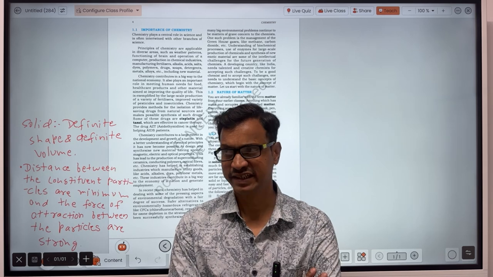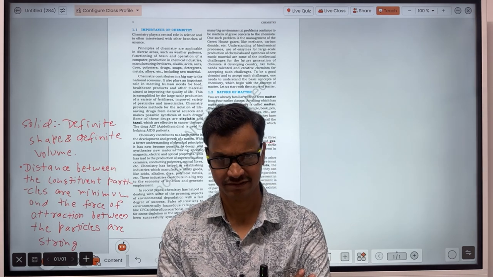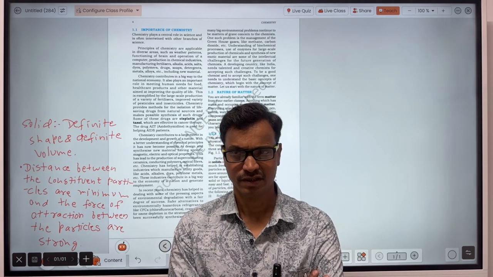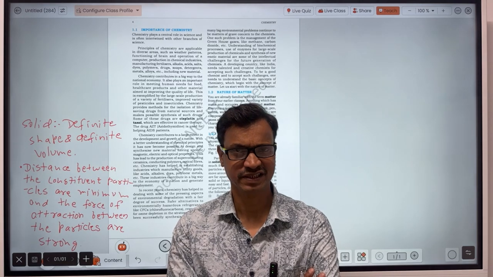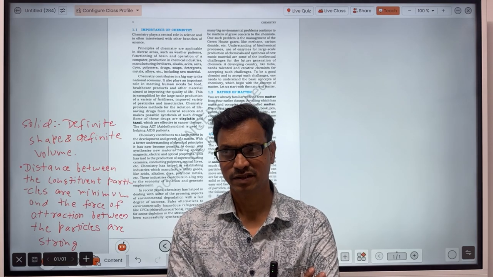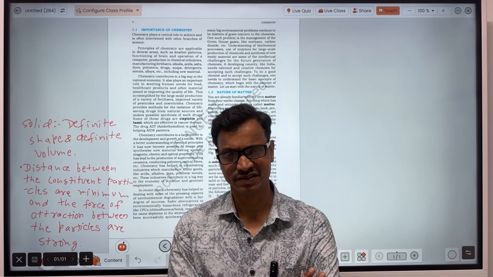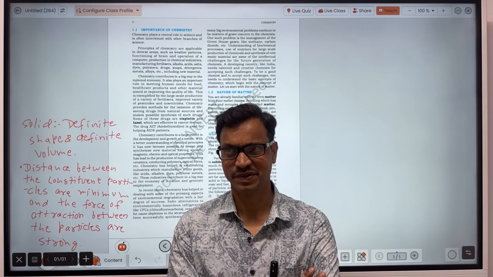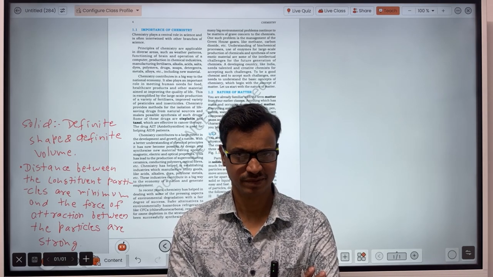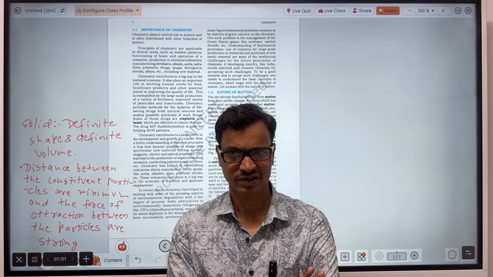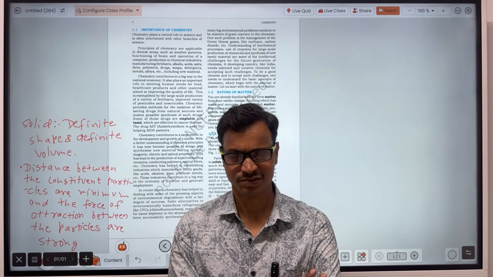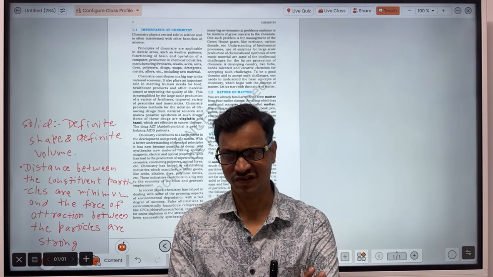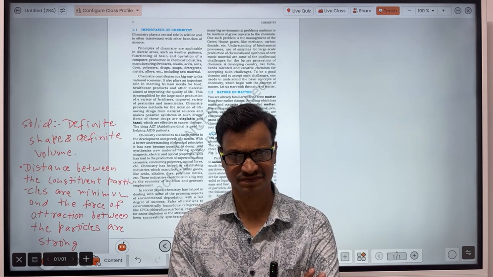and their volume will also be in the balloon. Like in a balloon, there is a gas, we might have studied. And when you open that balloon, then the gaseous particles present in the balloon will spread. Suppose you have opened the balloon in a room, then the gas particles will spread in the whole of the room. So in this case, the volume of the gas is not constant.